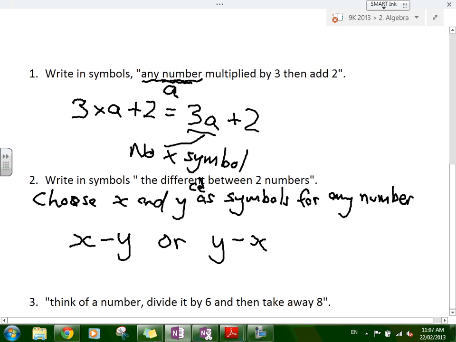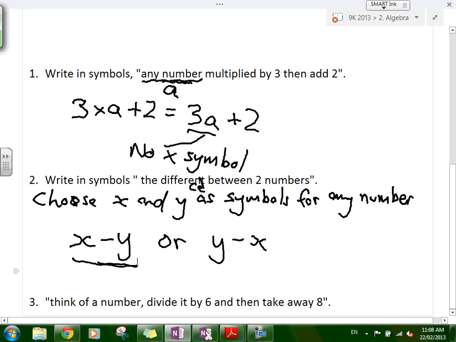It may depend on which is bigger, but still you find out what the difference is. Now if x is 20 and y is 5, it's 20 minus 5. Or if x is 35 and y is 2, it's 35 minus 2. So we've got the expression, and all we have to do is substitute in the different values. We already know the general expression. That's what is meant by generalized arithmetic: the general expression for any number, and you can just substitute specific cases in. That's a really important idea.